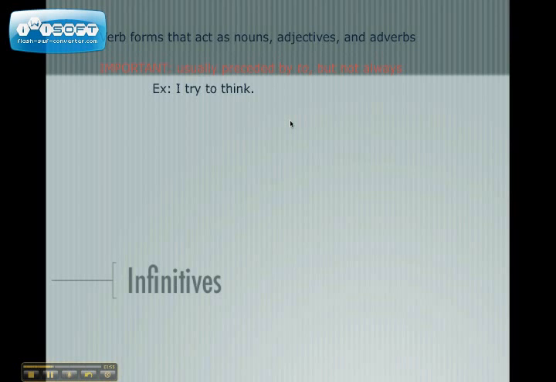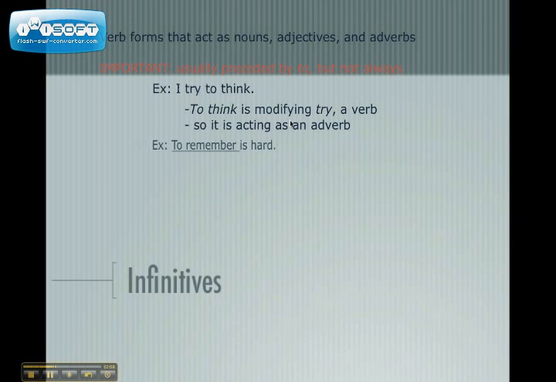But we have an example: I try to think. Now, to think is modifying try. Try is a verb, so to think is acting as an adverb.